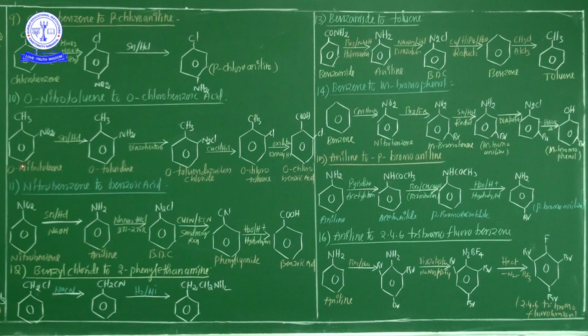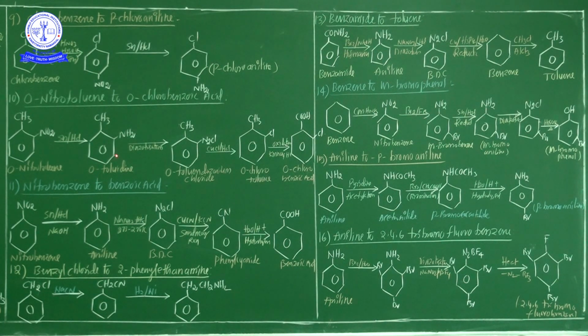Now see this one, orthonitrotoluene, because the entire group name is toluene. In the ortho position a nitro group is there. This is called orthonitrotoluene. This orthonitrotoluene undergoes the reduction process with Sn and HCl, already you know that well. From the nitro group, NO2, oxygen is eliminated, and hydrogen is attached. So this compound name is orthotoluidine.